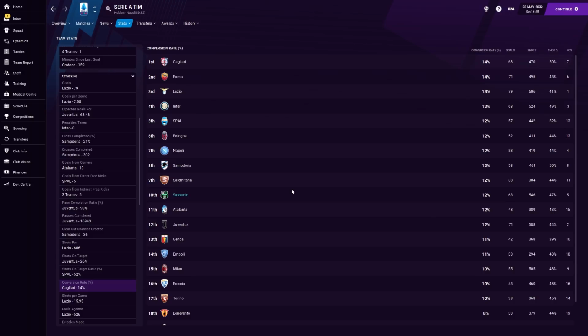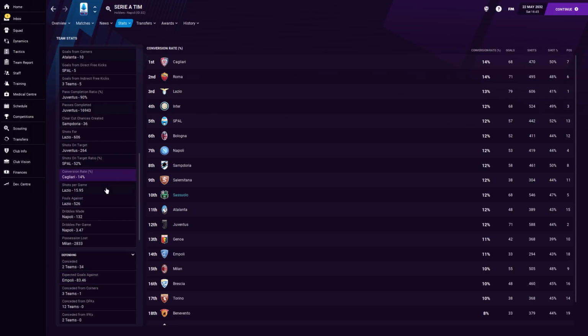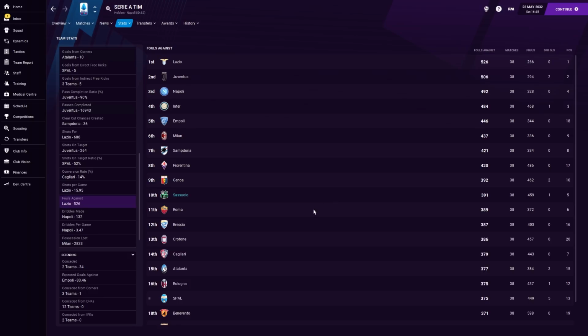But I'm hoping that either Stimir just has a better season next year, or we do have options. Max Lebert showed in the last game that he's got a bit of a cool head in front of goal, so I'm certainly excited about that. Shots per game, right up there in 3rd place again. Fouls against, we win a middle of the road amount.